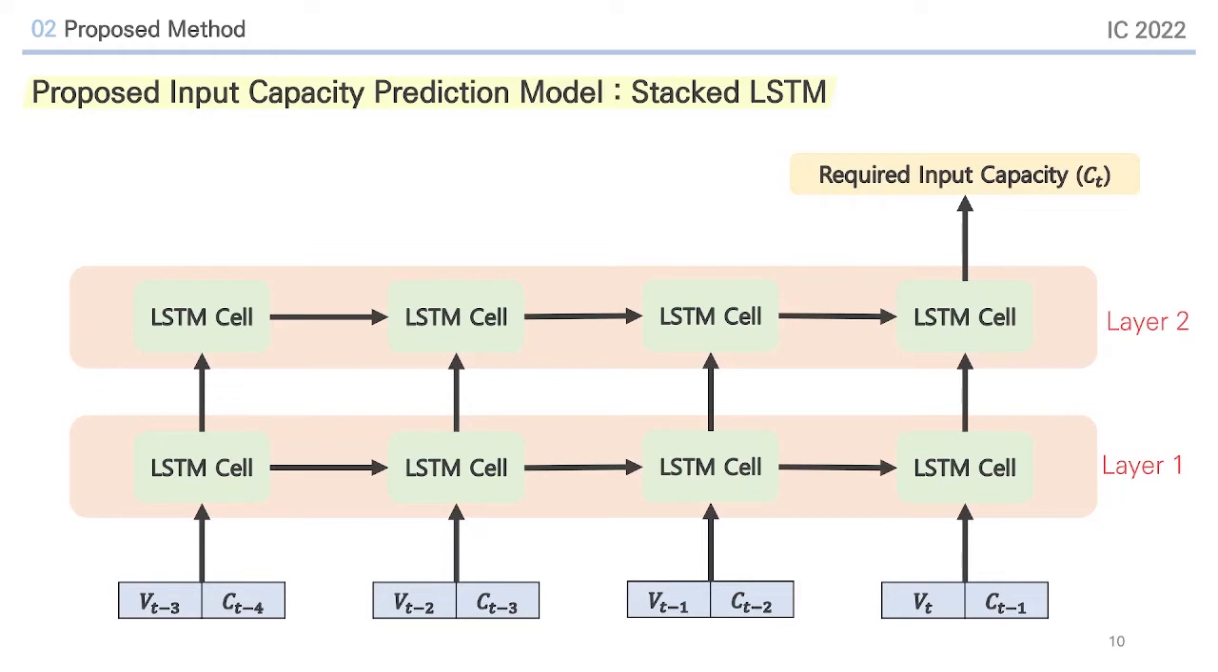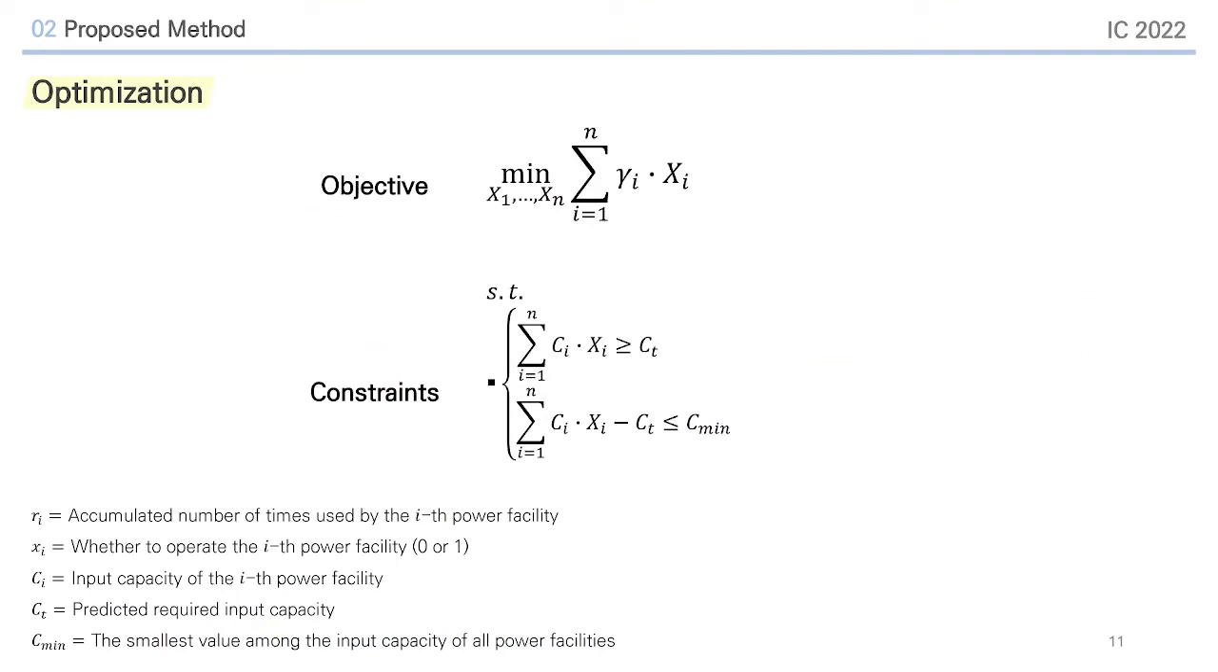The input is composed of the past voltage and the input capacity along with the current voltage. In addition, the length of sequence data coming in as input is 4. The model predicts the currently required input capacity by sequentially processing the voltage and input capacity information of 4 time steps. The optimization formula we found is presented here.